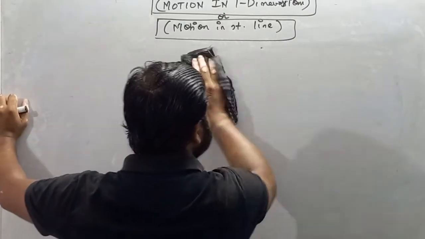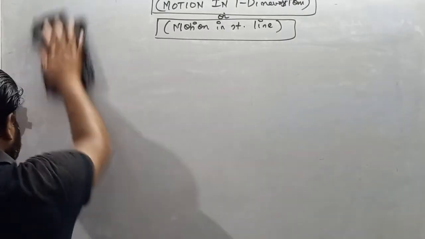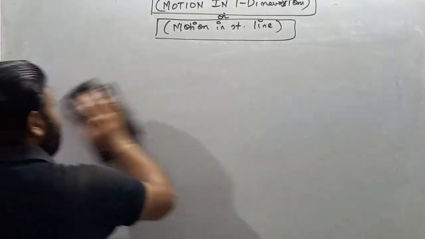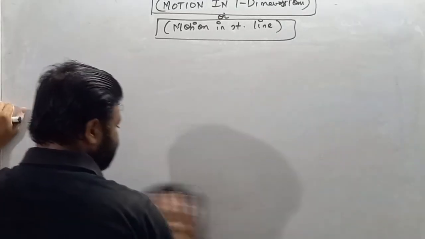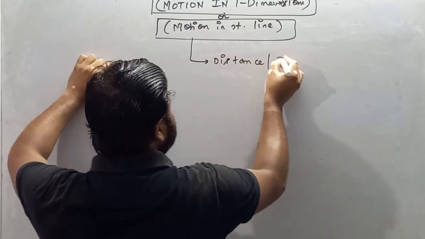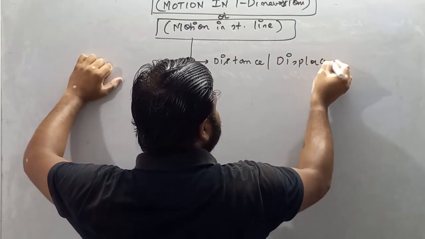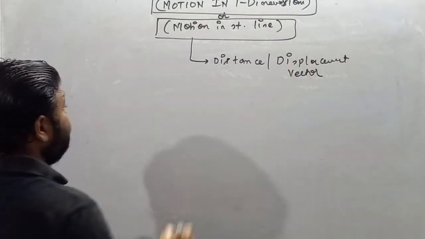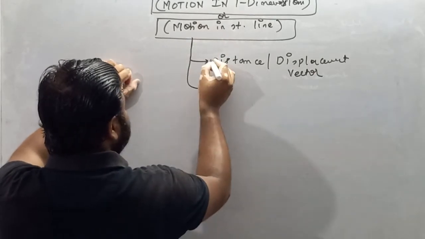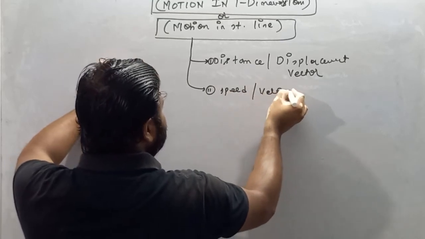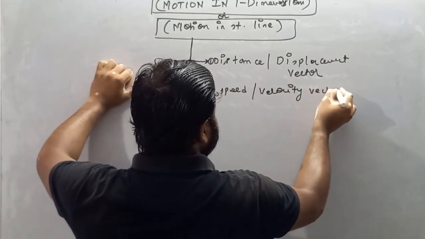Before starting the chapter, let us discuss what topics we have to study in this chapter. The list of topics: first is distance and displacement vector. Second topic is speed and velocity vector.